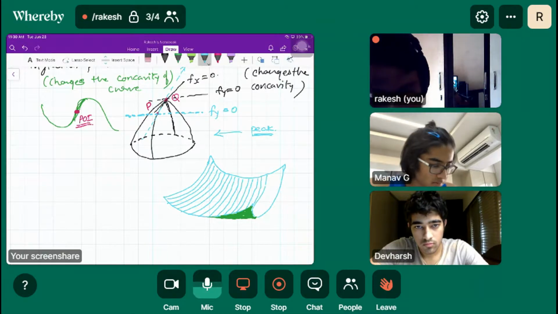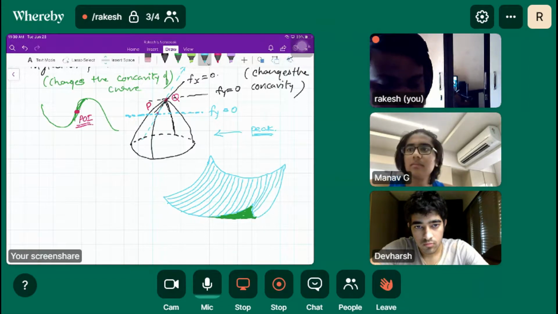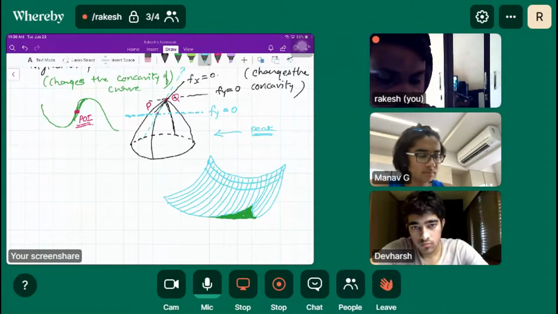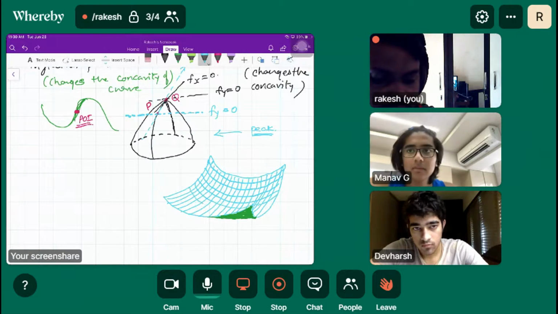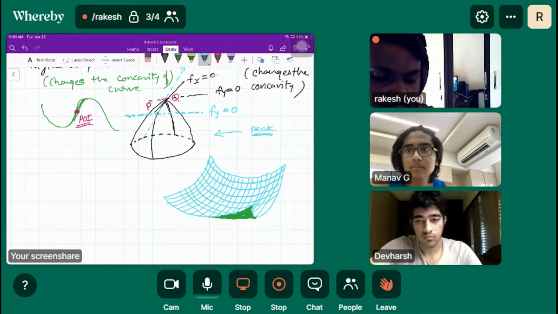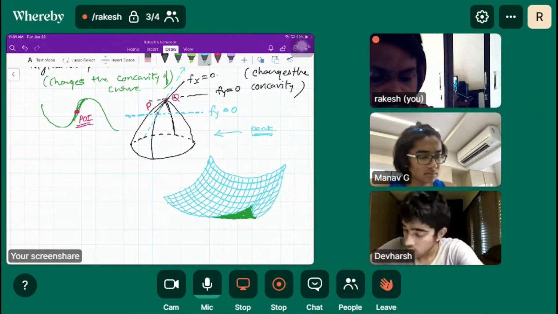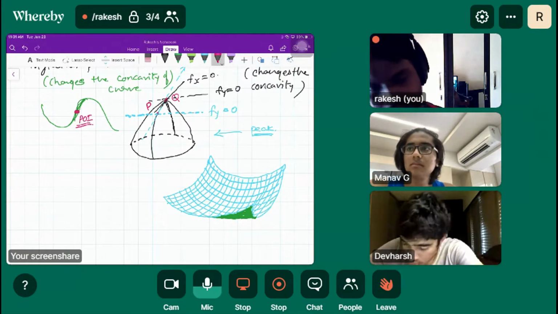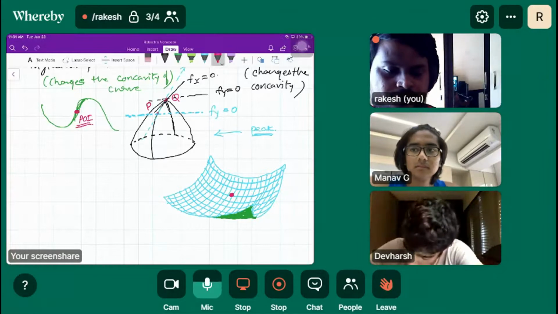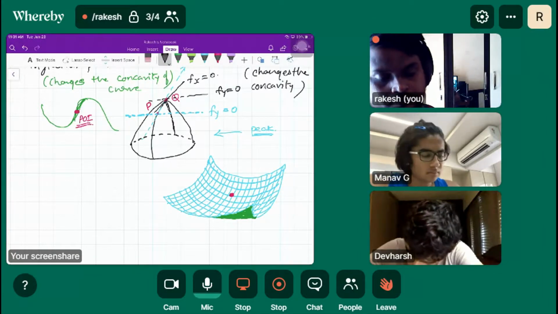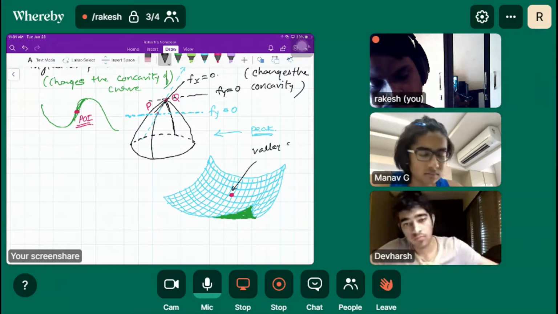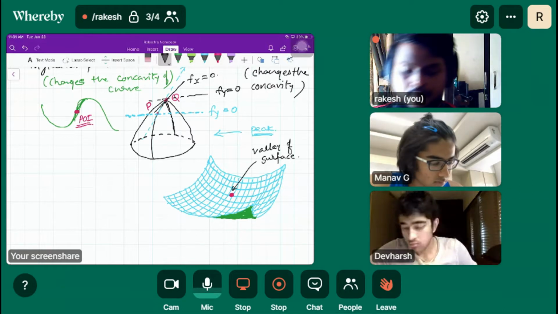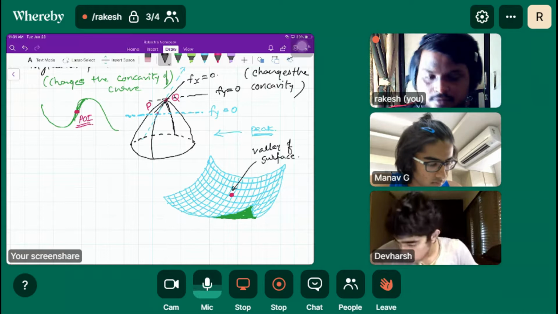Can you imagine the surface here? So the value of the surface is this.